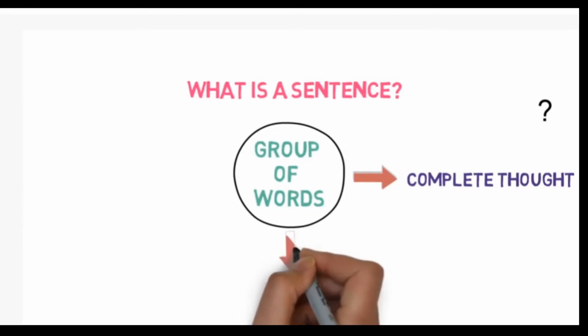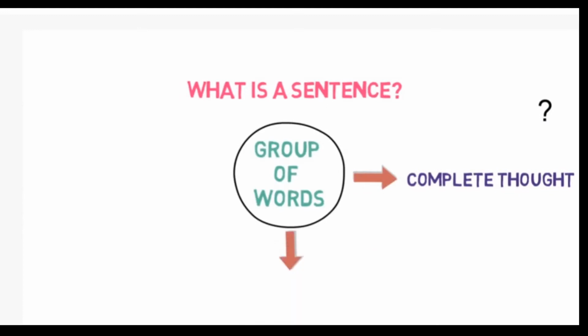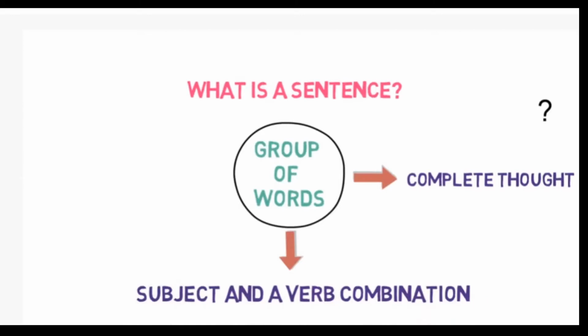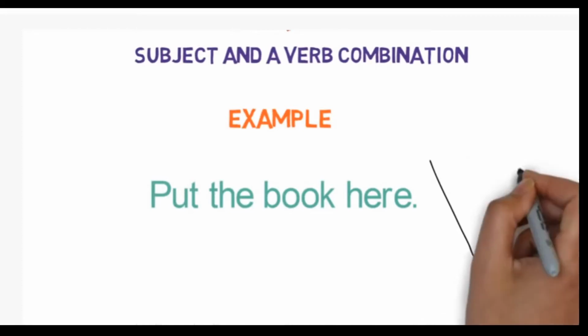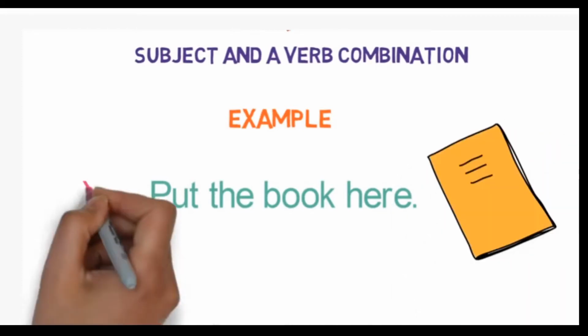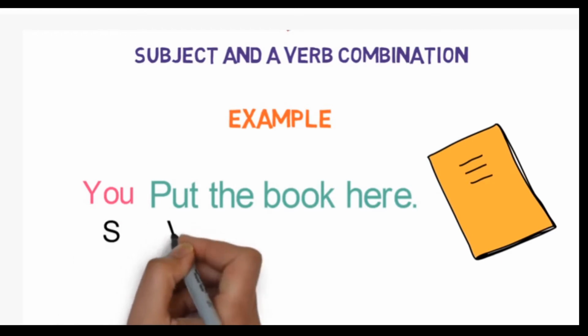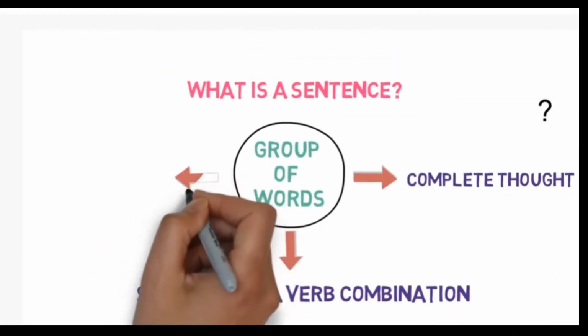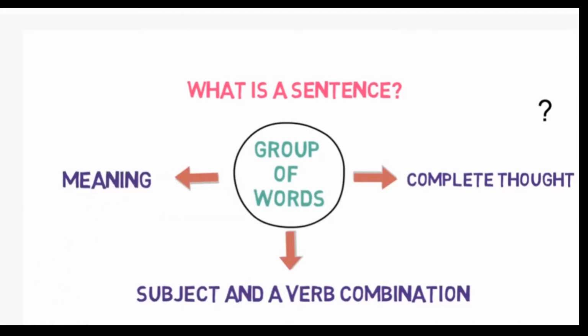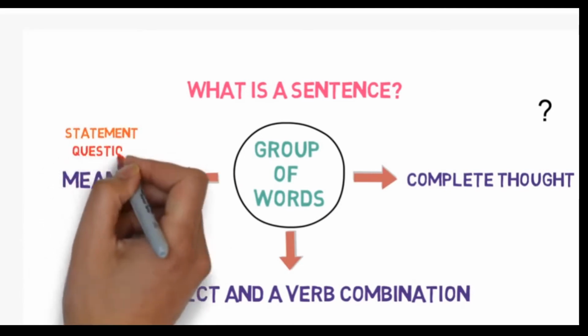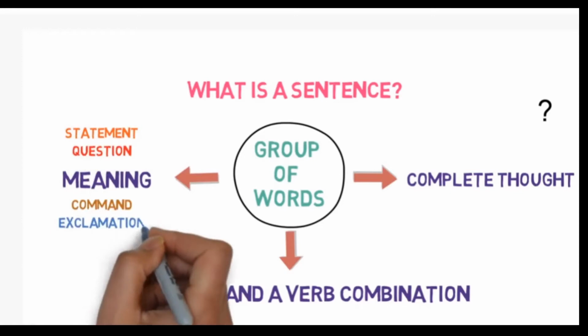The second very important characteristic of a sentence is that it must have a subject and a verb. Now there's a catch here. Sometimes the subject is not given but understandable. For example, "Put the book there." Here the subject is not given, but "you" is the implied subject. The third and most important characteristic of a sentence is that the meaning of any sentence may be different based on different expressions. This expression may be of a statement, a question, a command or an exclamation.